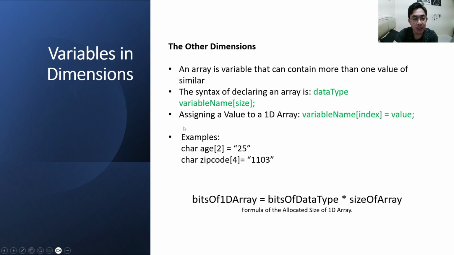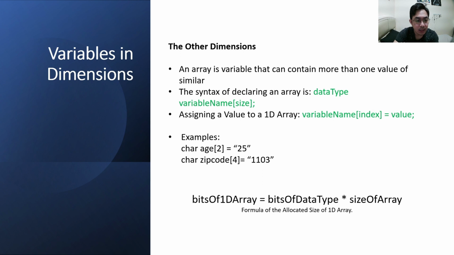The syntax of declaring an array is data type, variable name, size. The data type in the syntax is similar to how we declare variables. It can be int, short, long, or any of the remaining data types. The variable name is our typical alias we give the variable to reference in the future.